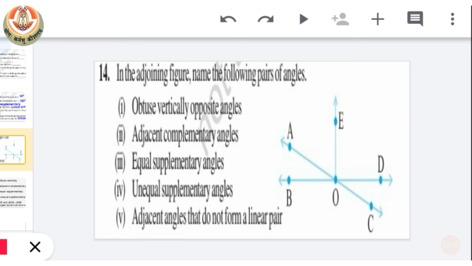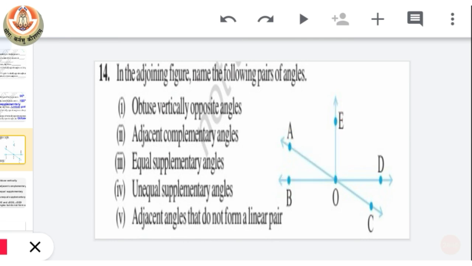Now next is adjacent complementary angles. Complementary means 90 degree, and adjacent. So you can see here that angle EOD is complementary and BOE is also complementary, but we have to find two angles which are forming complementary and are adjacent, so we have to focus on only this one, because this angle and this angle are complementary and also adjacent to each other. So our answer is BOA and AOE.